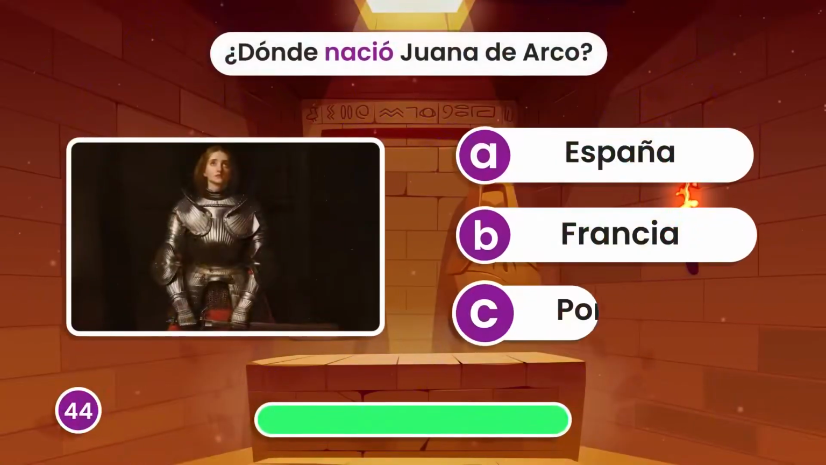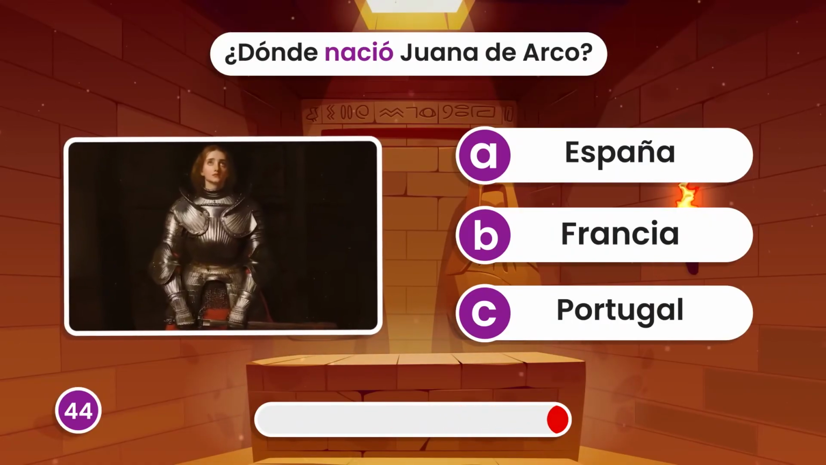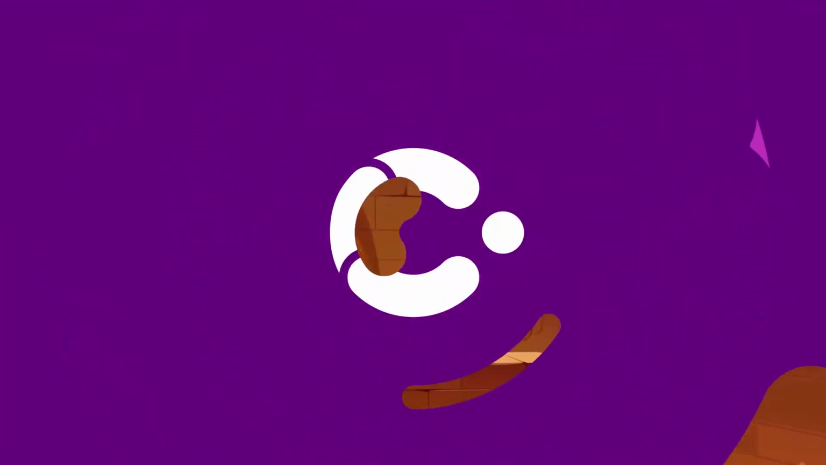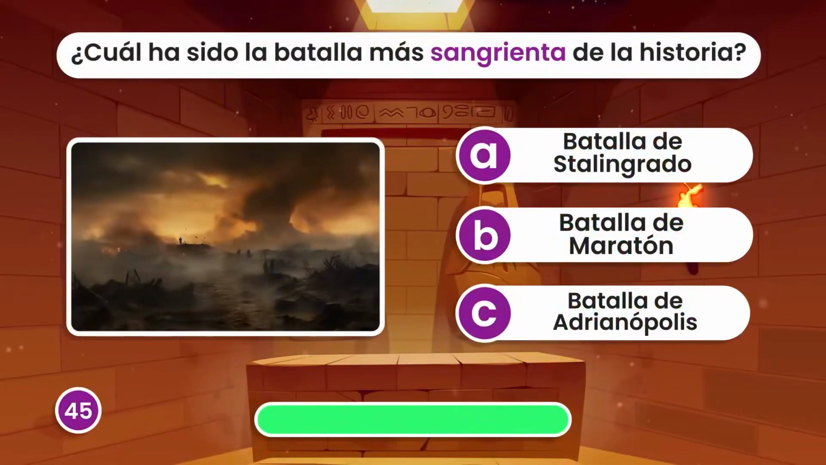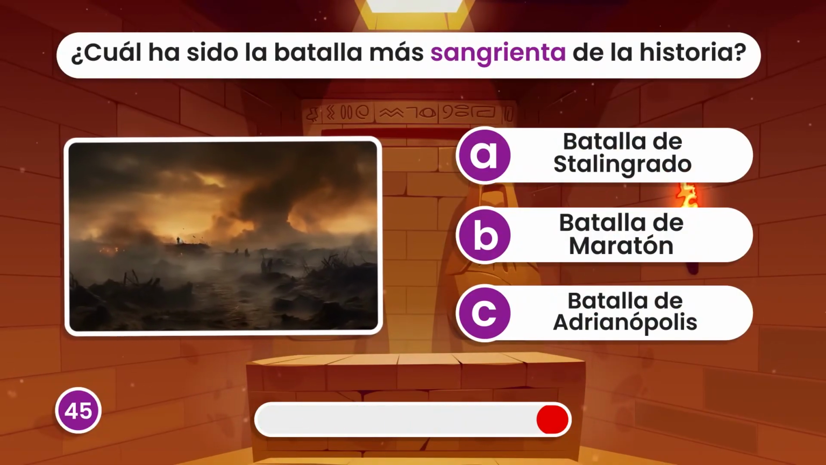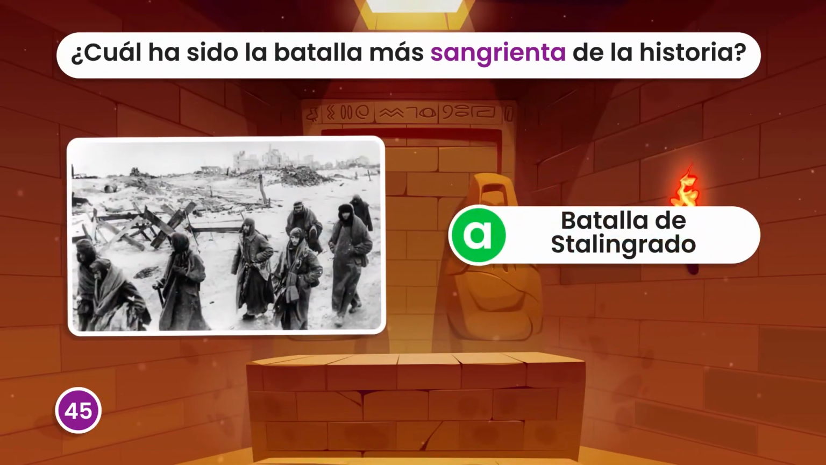Where was Joan of Arc born? In France? What has been the bloodiest battle in history? The Battle of Stalingrad in World War II.